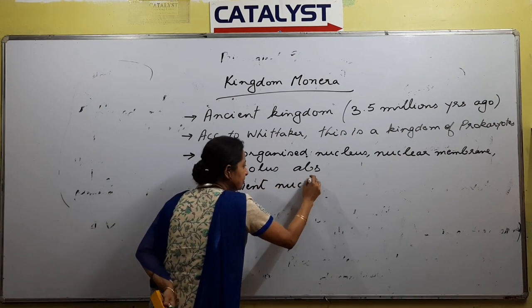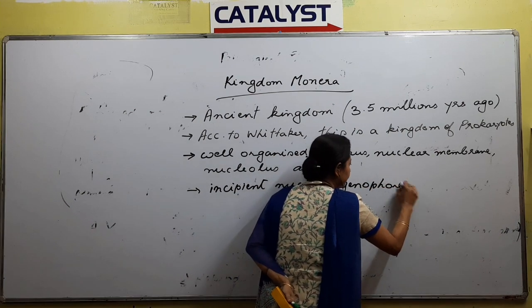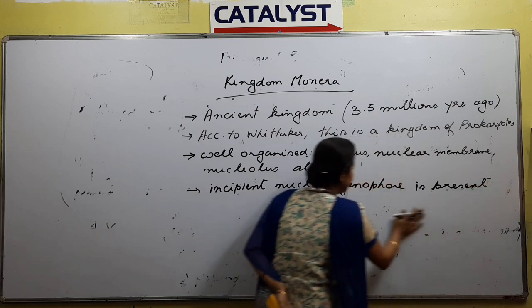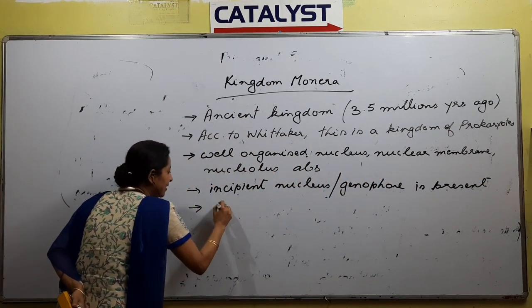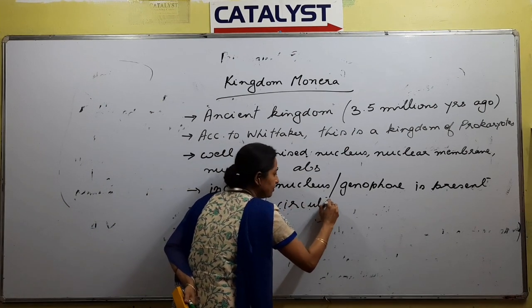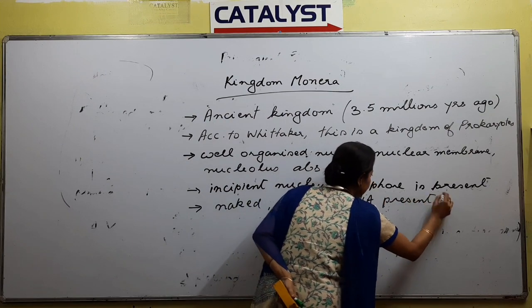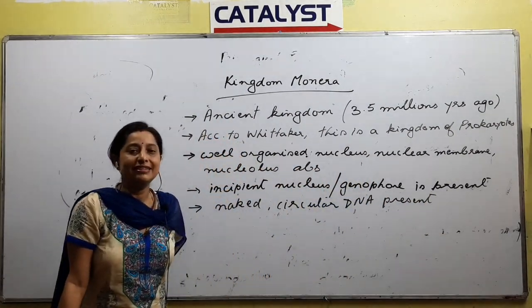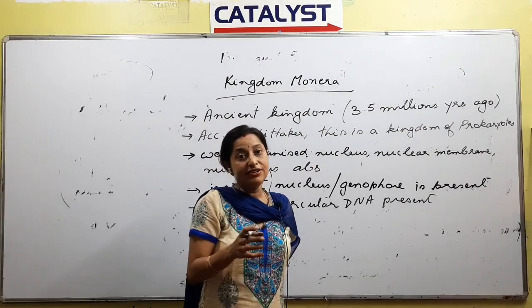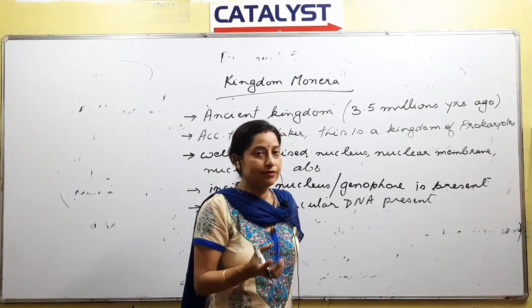Incipient nucleus or genophore is present. Aru incipient nucleus ot ki thakibo? Naked circular DNA present. Right? So DNA bilak thakibo, DNA bilakor shape kenekwa hobo, that it would be an example of a circular DNA. Higher organisms or generally DNA structure to kenekwa hoy, tumalke pisot bhalke poriba when you talk about it in the chapter genetics portion.